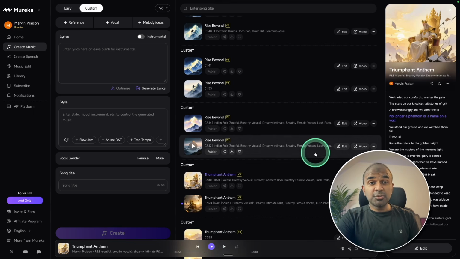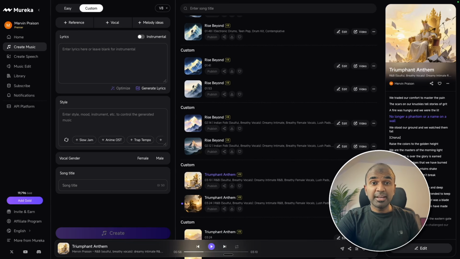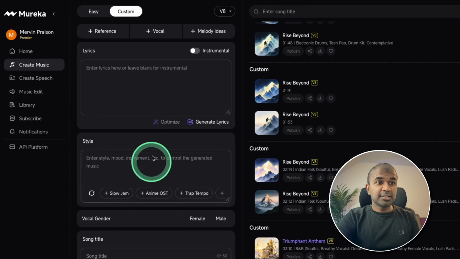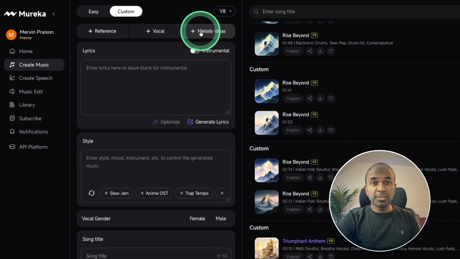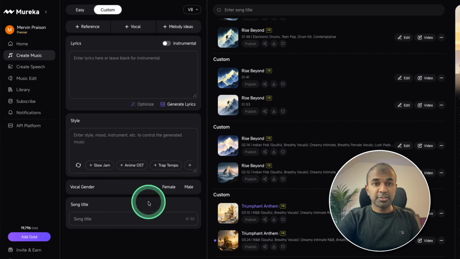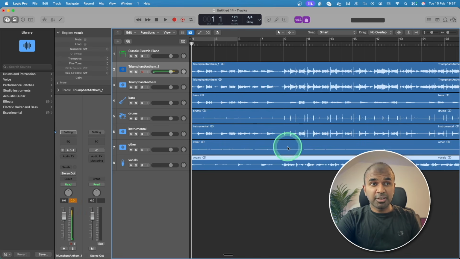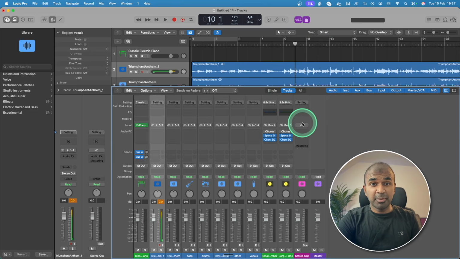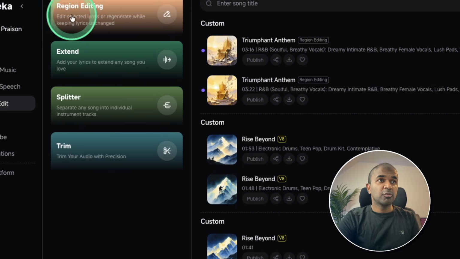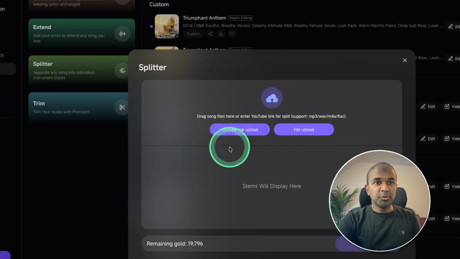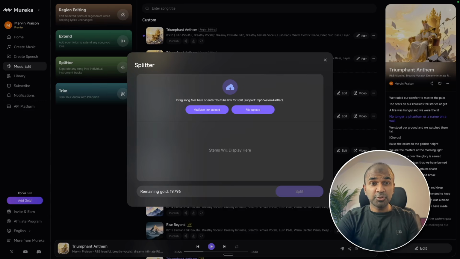No. This song, lyrics, music, everything is AI generated. And you can do the same with this simple to use tool, which helps you to write lyrics, set a style, provide your own voice for reference, and you can generate a song. It can also be imported to Logic Pro into multi-track, and you can mix and match right from here. You are able to edit the music, region editing, extend the music, split individual tracks from YouTube link or file upload. Also, you can trim with precision. And I'm going to take you through step by step.